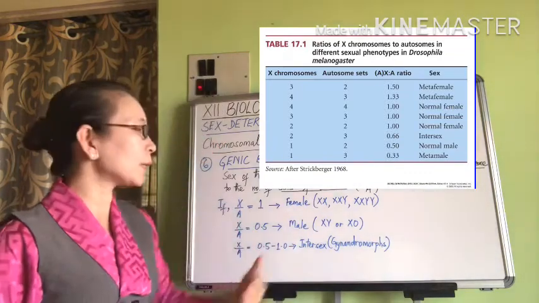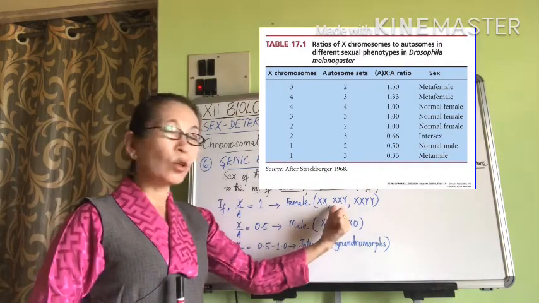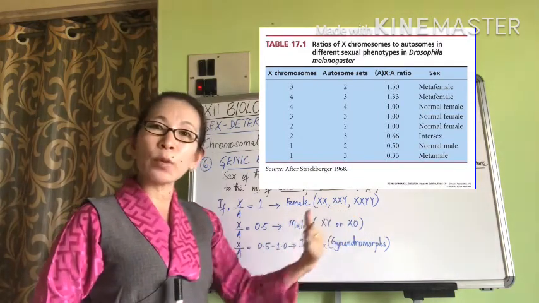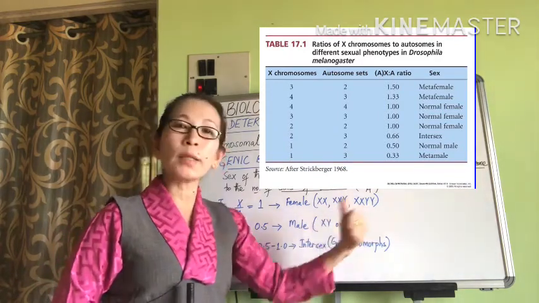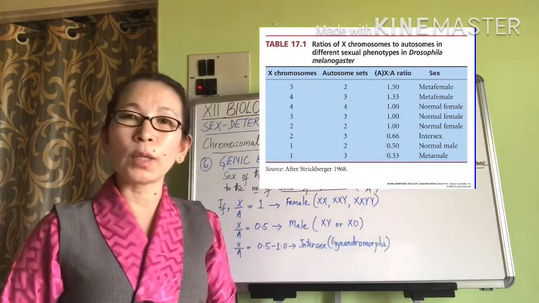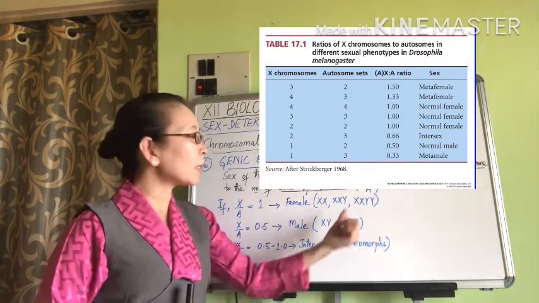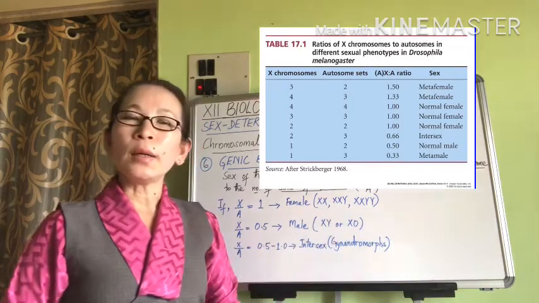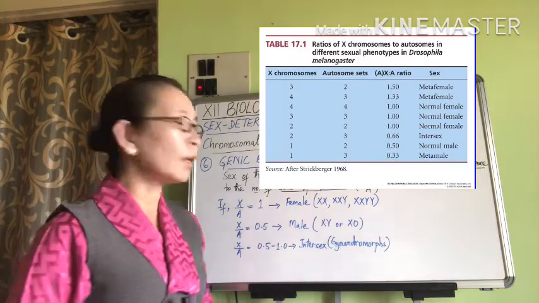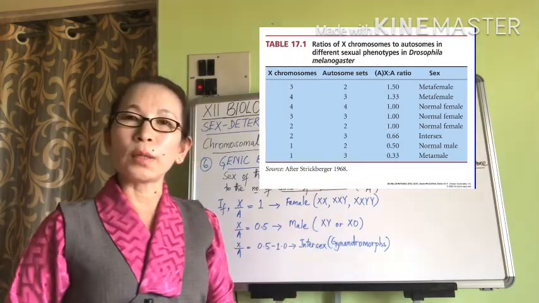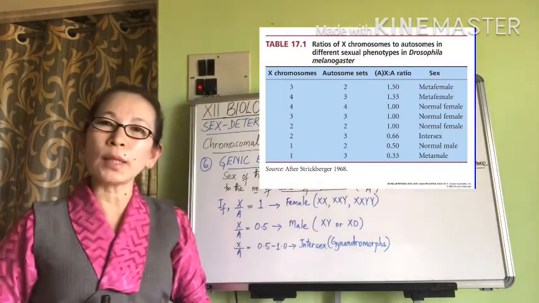So female flies can have XX type of sex chromosomes, or XXY, or XXYY type of sex chromosomes. I don't want to go into the details of these things, but you need to realize that here Y isn't the male determining factor. Y doesn't decide the sex of the flies. It is the ratio of X over A that determines the sex.